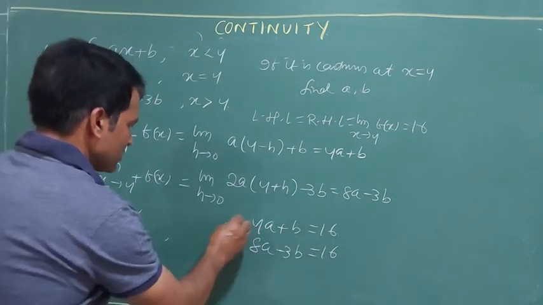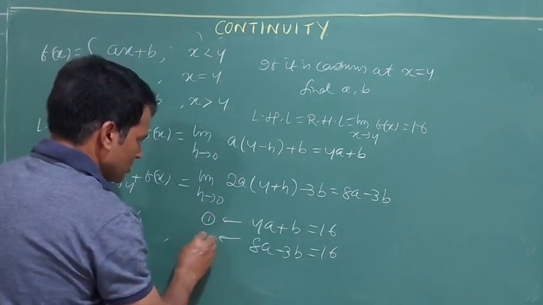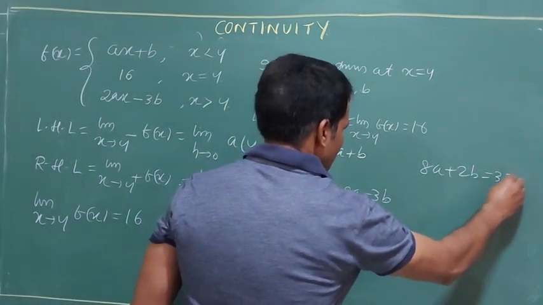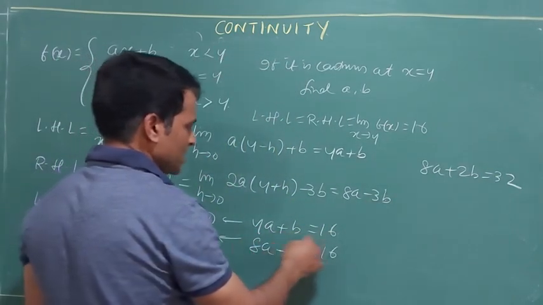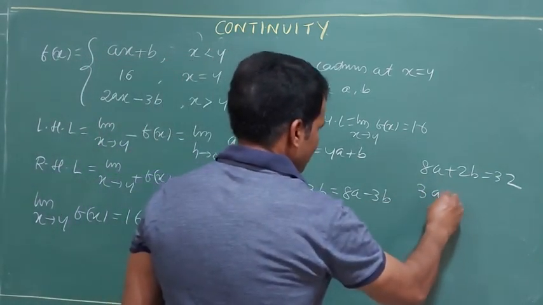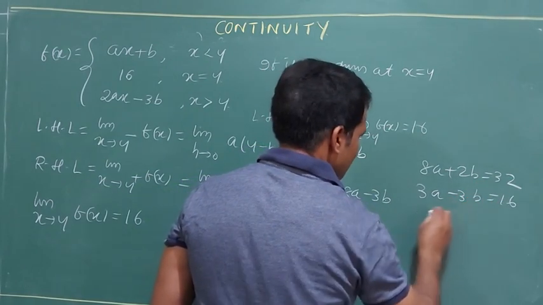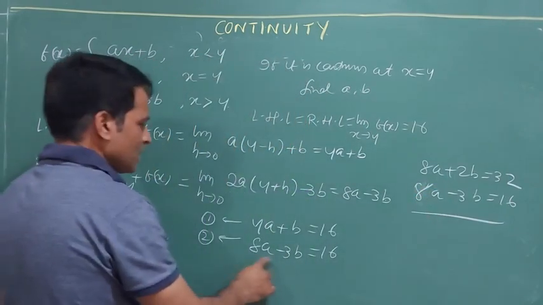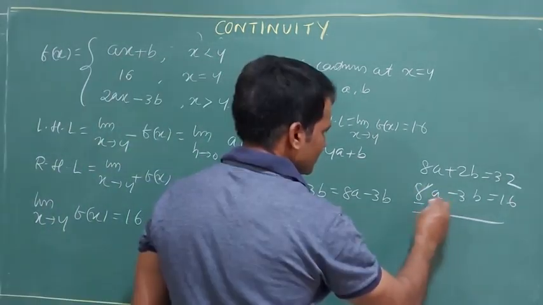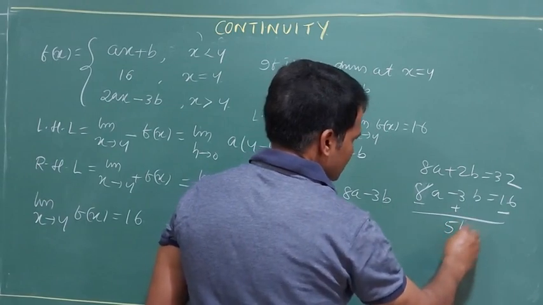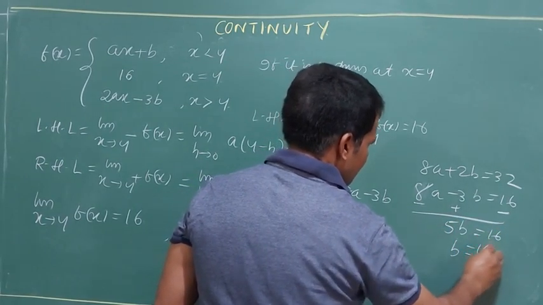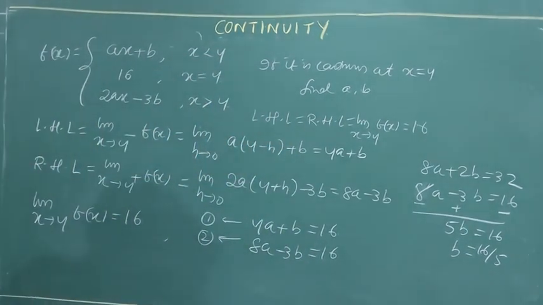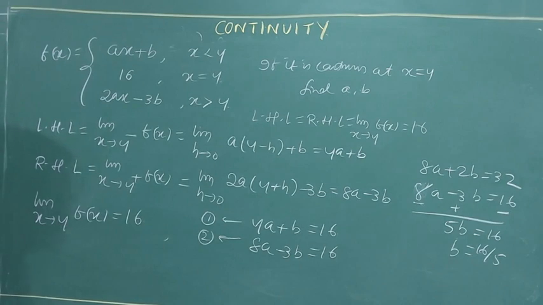Multiply the first equation by 2 and write down here. 8a plus 2b is equal to 32. 8a minus 3b is equal to 16. Get it subtracted here. 5b is equal to 16, b is equal to 16 by 5. Get a on your own by replacing in any of the equations. Okay? Write down here.